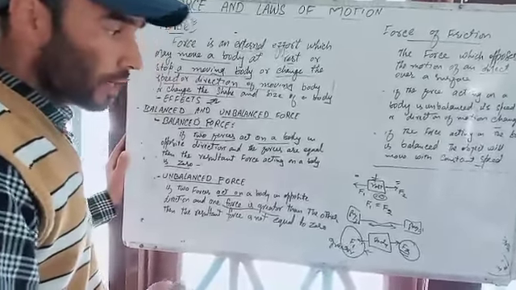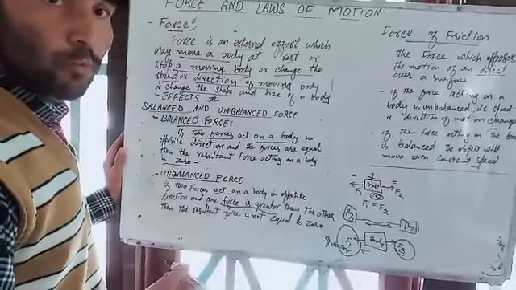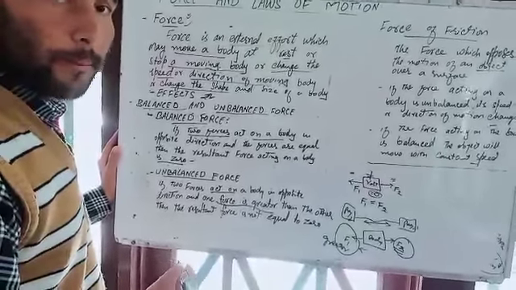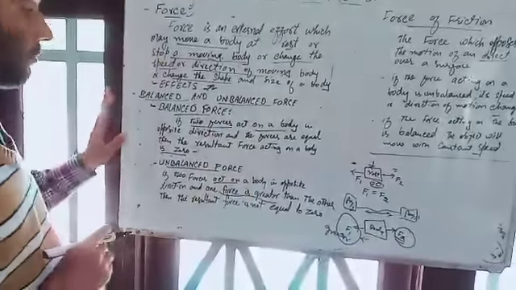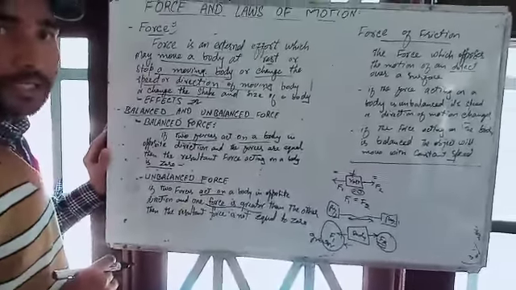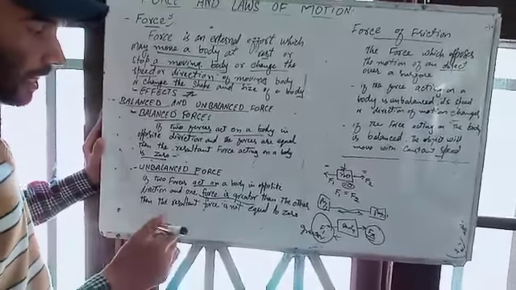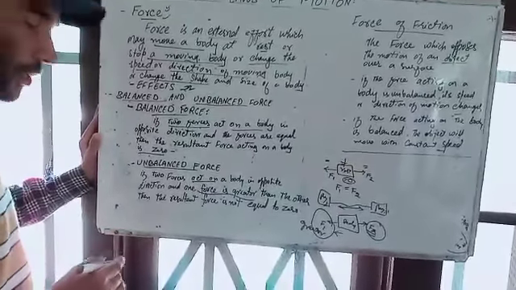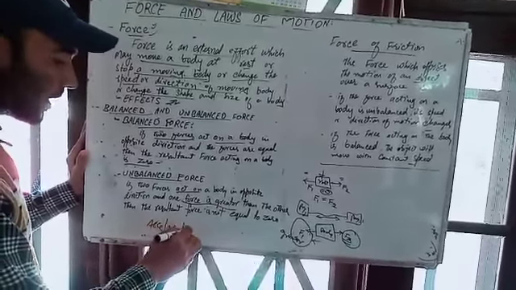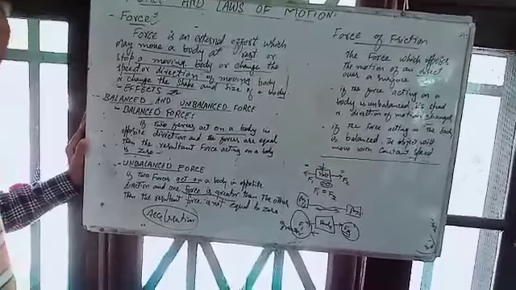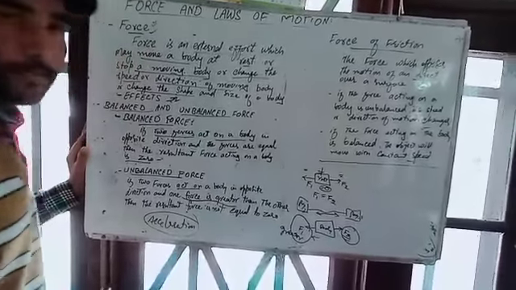This force is known as unbalanced force. There are two important points which you have to remember in balanced and unbalanced force. Actually, this is acceleration, the rate of change of velocity.